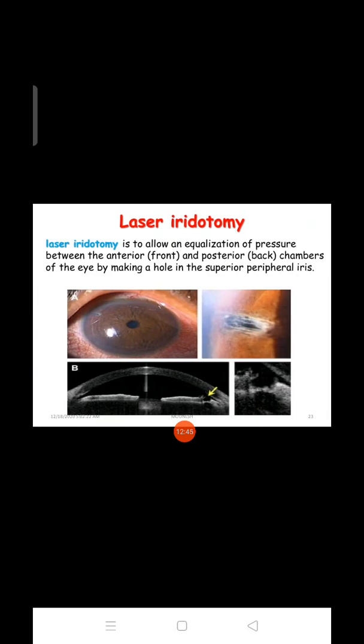Next is laser iridotomy. Laser iridotomy allows the equalization of pressure between the anterior (front) and posterior (back) chambers of the eye by making a hole in the superior peripheral iris. In this, what will happen? They will make one hole in the superior peripheral iris, and with that the pressure between the anterior and posterior chambers will be equal.